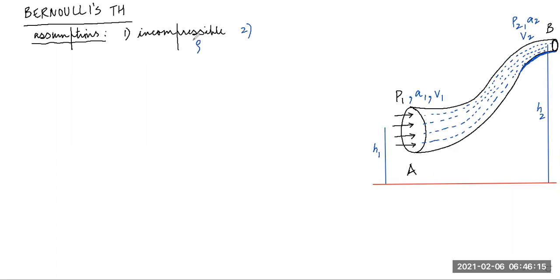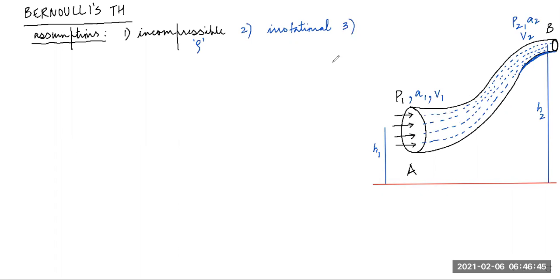The density is not changing. We are not able to press the fluid, or there is no expansion or pressing in the fluid. It is incompressible, and we also imagine that the fluid is irrotational, as I have already told you. When I say irrotational, obviously it means the fluid is steady. So these are the streamlines of the fluid, and no streamlines are crossing each other.